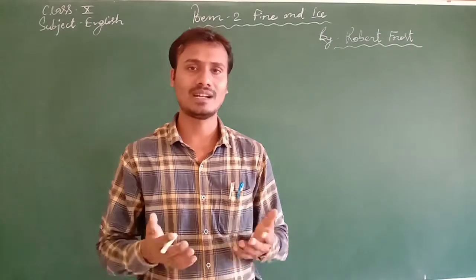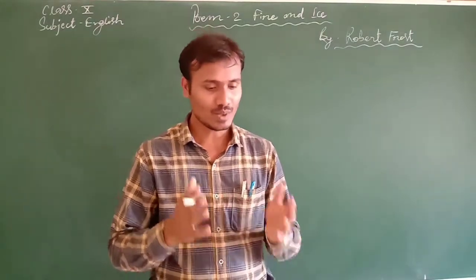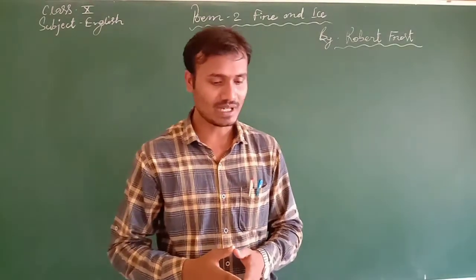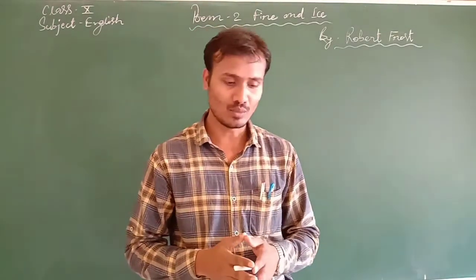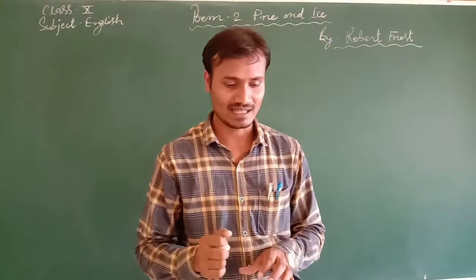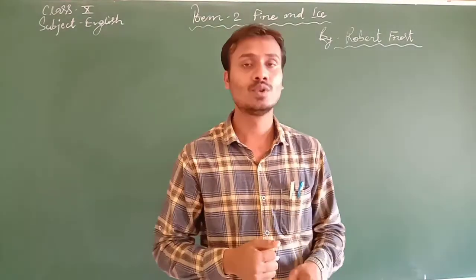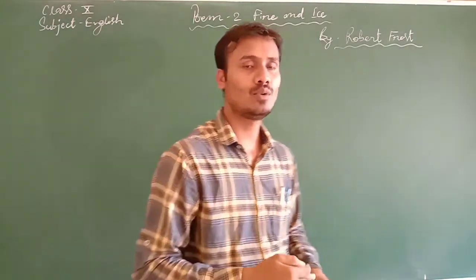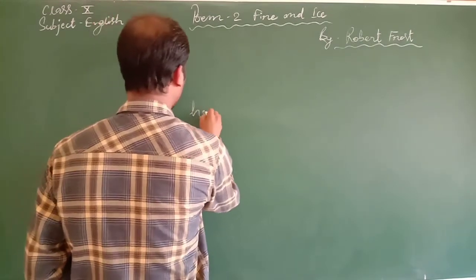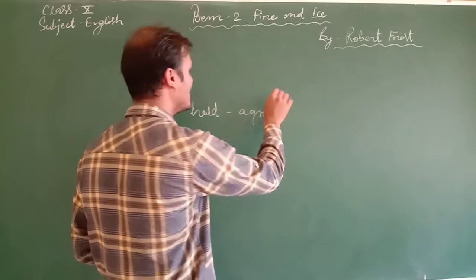Now let's try to understand the sense of both the stanzas of this poem. So let's take the first stanza. What he says: some say the world will end in fire, some say in ice. From what I have tasted of desire, I hold with those who favor fire. What do you mean by hold here? Hold means he is agreeing with something or someone.